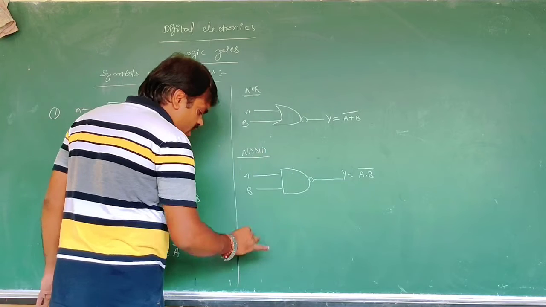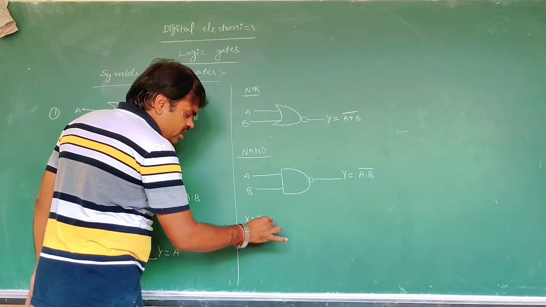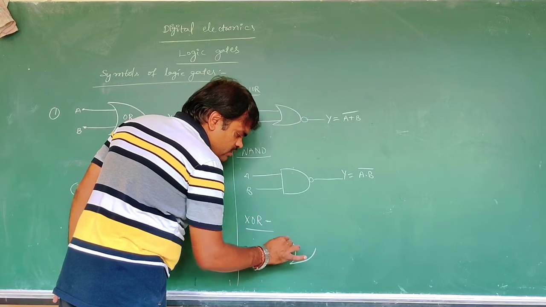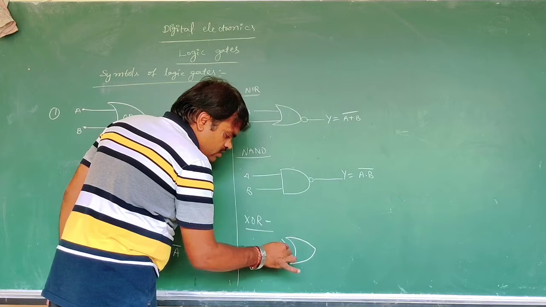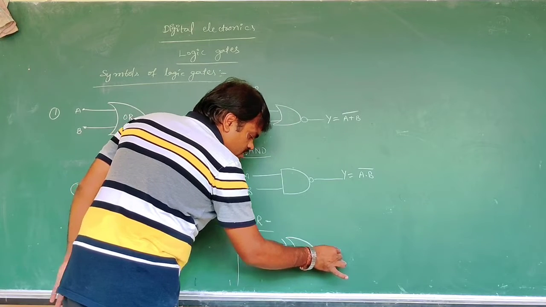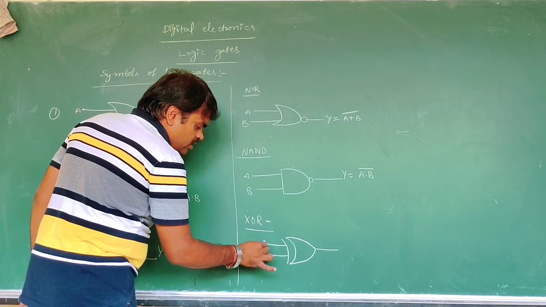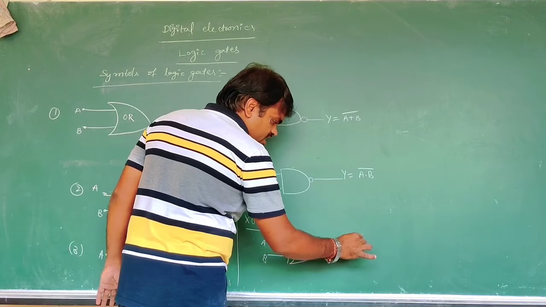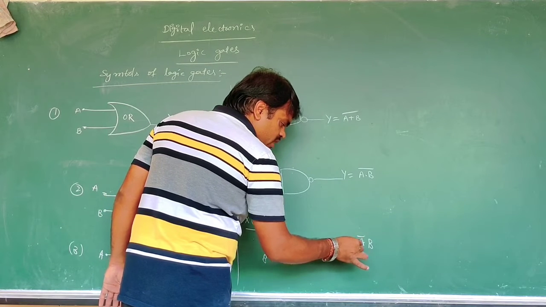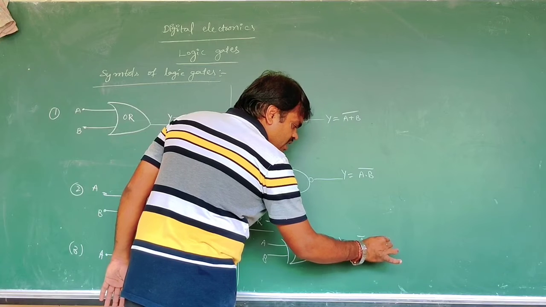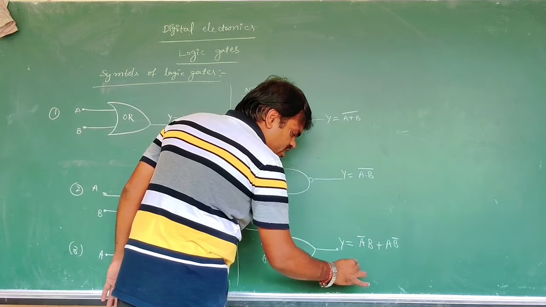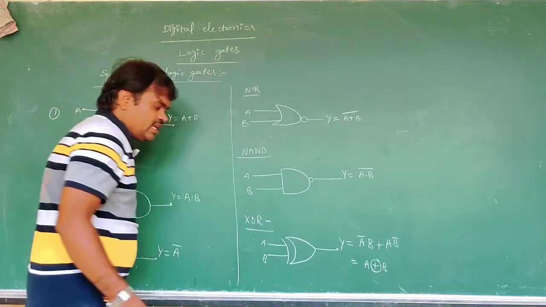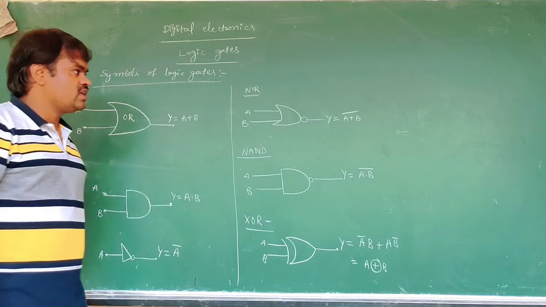Now the XOR gate. XOR gate, that is, with inputs A, B. The operation of the Y output is very important to see: A bar B plus A B bar. Very important, and it is denoted by what? A plus B in a circle. Like this is the XOR gate.